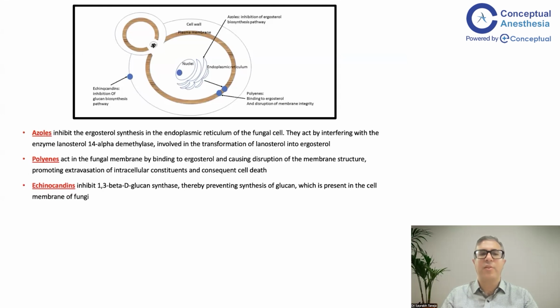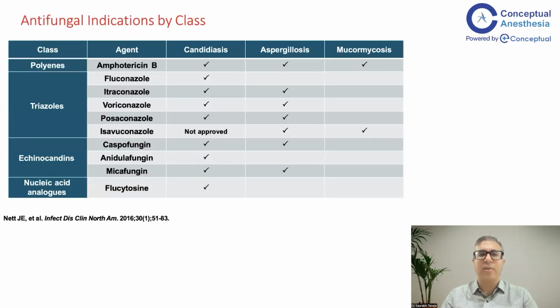Azoles inhibit ergosterol synthesis in the fungal cell. They act by interfering with the enzyme lanosterol 14 alpha-demethylase, involved in the transformation of lanosterol to ergosterol. So again, this also relates to ergosterol. These are the three classes of agents. Among azoles, we know fluconazole and voriconazole, even posaconazole.